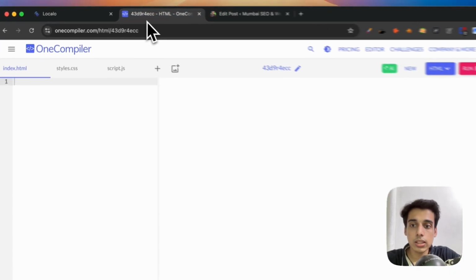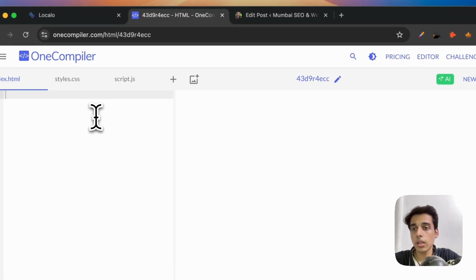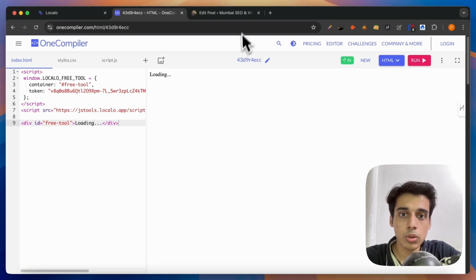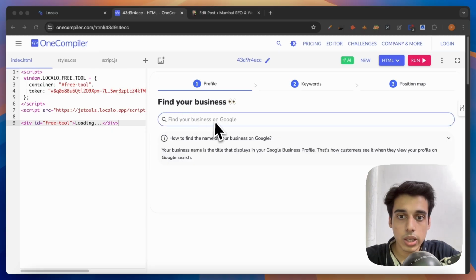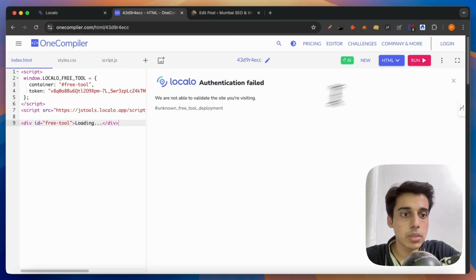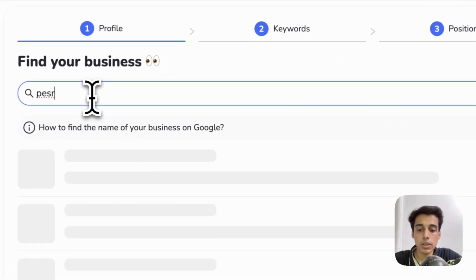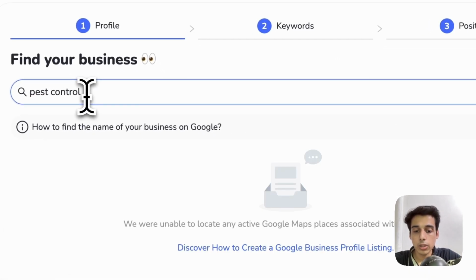Now, if I were to run this with the help of an online HTML compiler, I can even do this. So let me just show you in action. So here if I were to run this tool, this would look pretty much like this. So यहाँ पे I can enter a business name. So let's just say, for example, I am searching for pest control service in New York City.